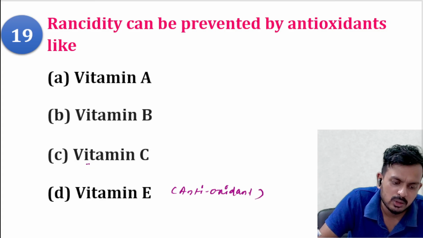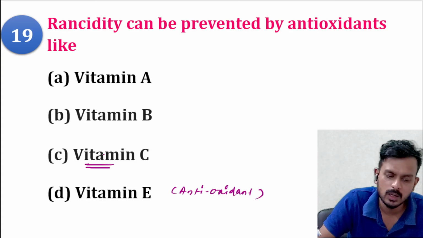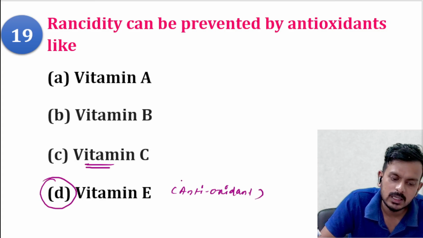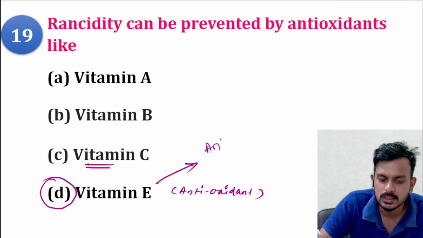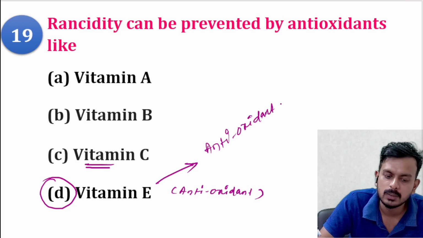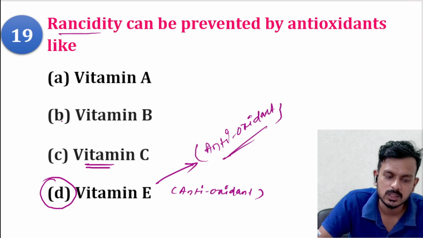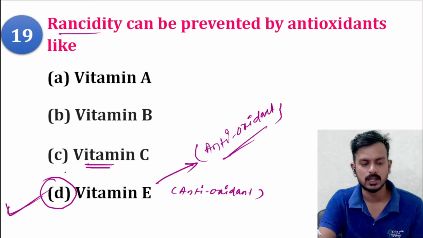Even vitamin C also has certain antioxidant property. Vitamin E is basically used as an antioxidant, added to lipids to prevent the rancidity process. So option D is the correct answer.